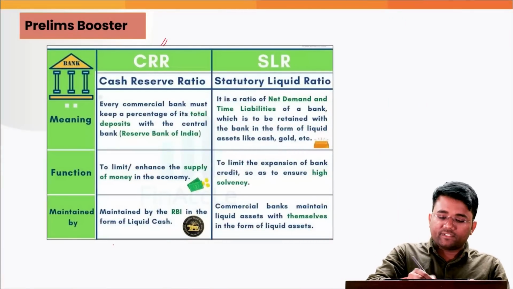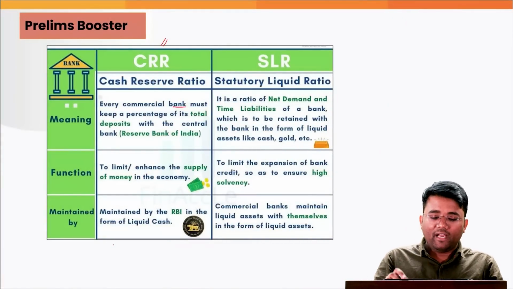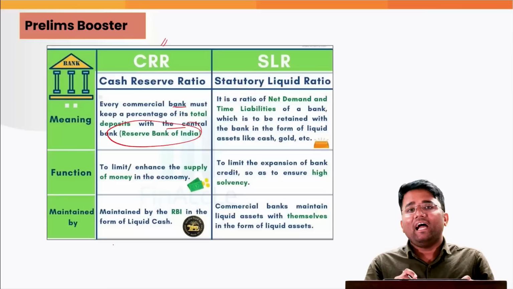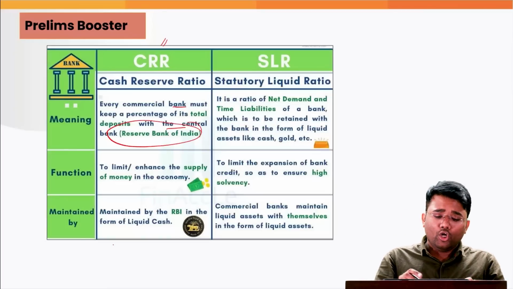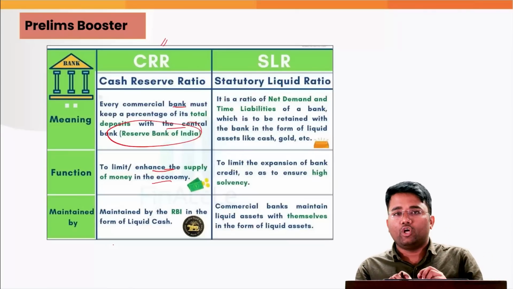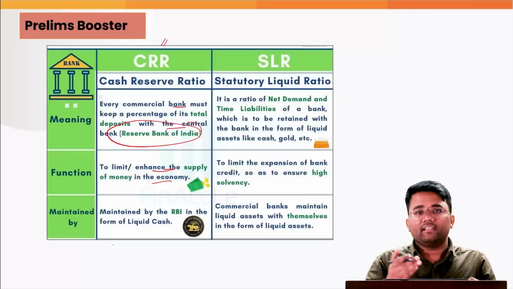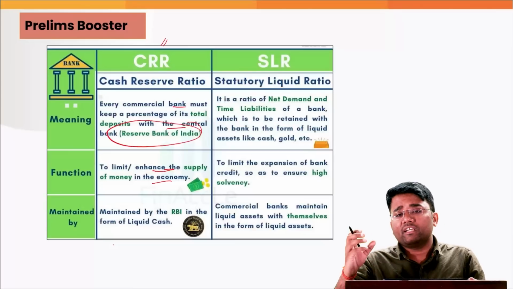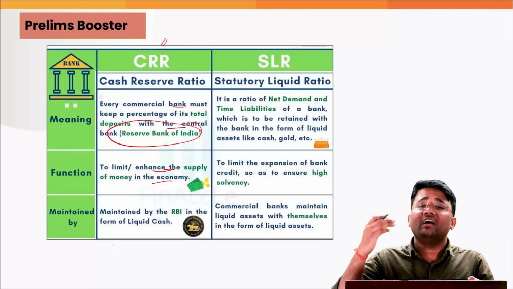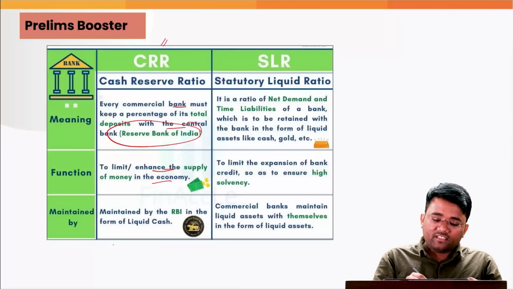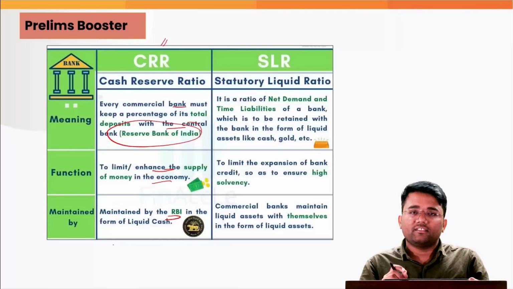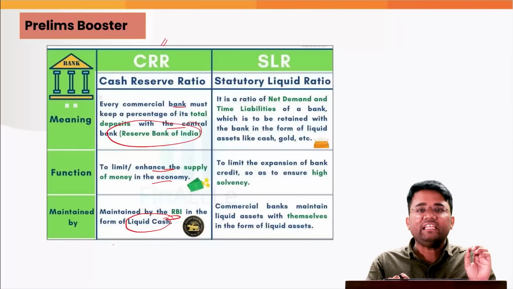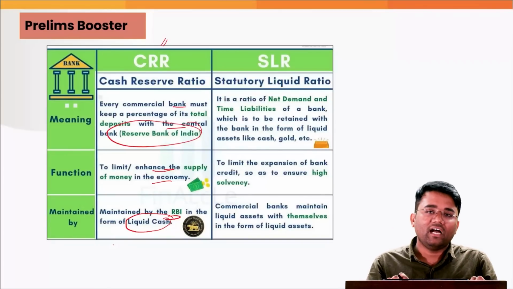If you talk about the basics of CRR and SLR, every commercial bank must keep a percentage of their total deposits with the central bank, that is Reserve Bank of India, and the main function of this CRR is to limit or enhance the supply of money in the economy. For example, if RBI is cutting CRR, it means it wants to increase the liquidity in the market, because now banks will have greater funds to lend in the economy, and that will lead to greater liquidity in the market. And this is maintained by RBI in the form of liquid cash. The banks have to give this CRR funds in complete cash, and banks do not earn any interest on the CRR that is maintained with the RBI.